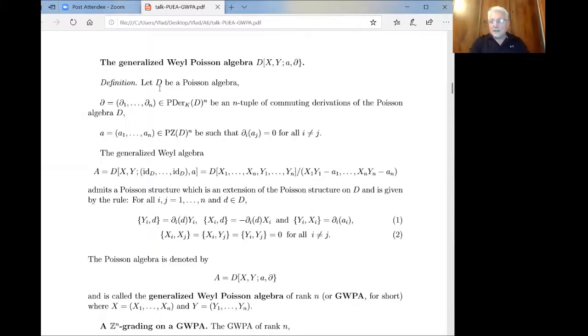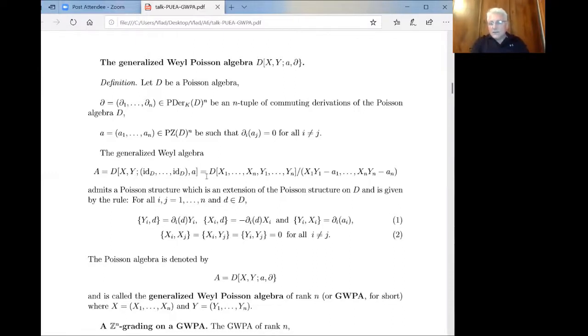In the previous construction, we started with an arbitrary associative algebra, but here it is a Poisson algebra. In the previous construction, we started with commuting automorphisms. Here we start with commuting Poisson derivations, an n-tuple, and an n-tuple of elements of the Poisson center, such that this condition holds. Then the commutative generalized Weyl algebra. A Poisson algebra by definition is a commutative algebra, hence all these automorphisms are the identity maps.